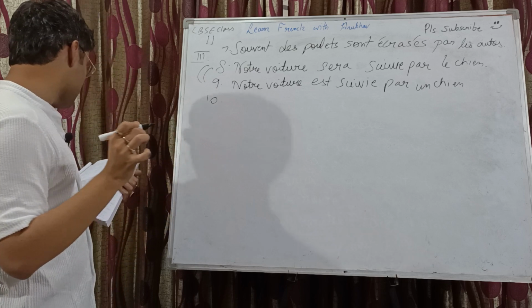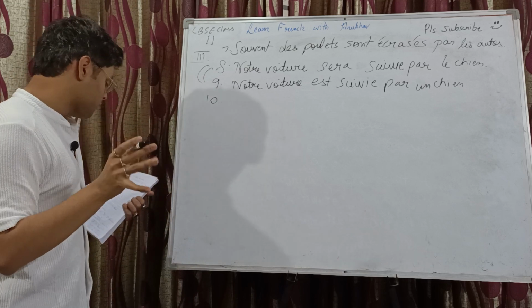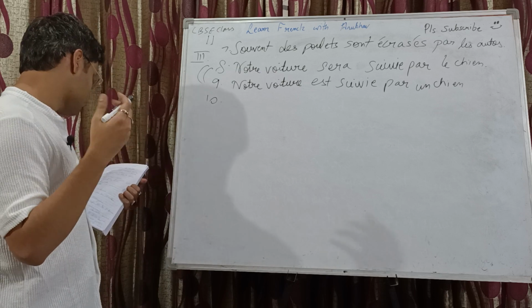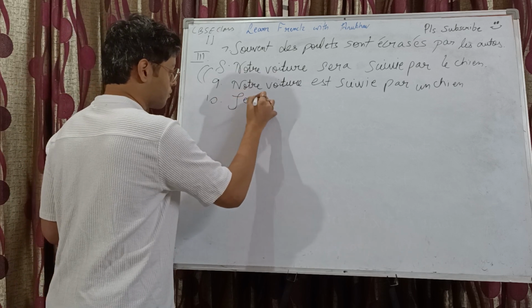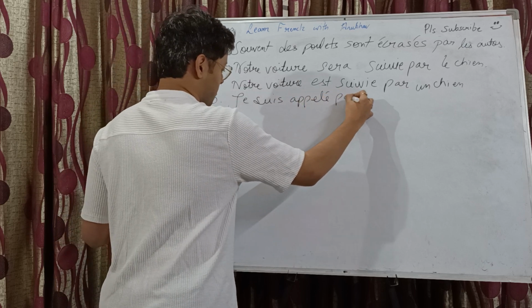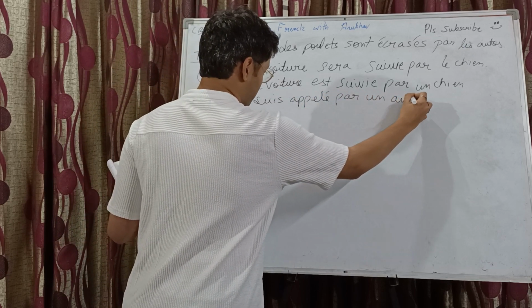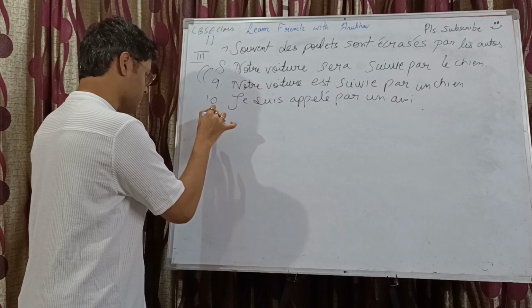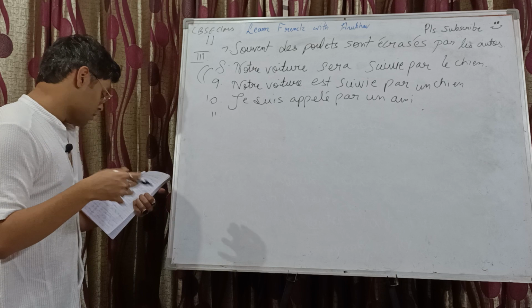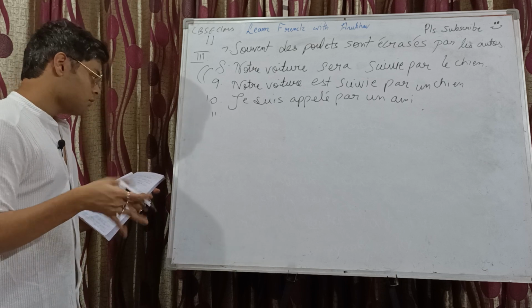10th we have un ami m'appelle. A friend called me. I was called by a friend. Je suis appelé par un ami. Les camarades t'attendront. The classmates will wait for you.